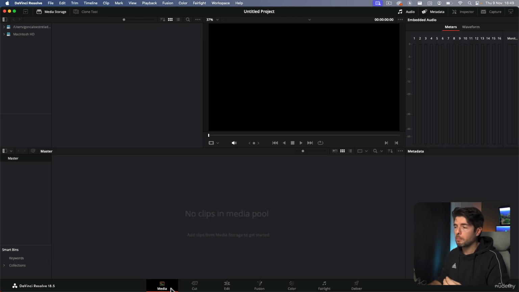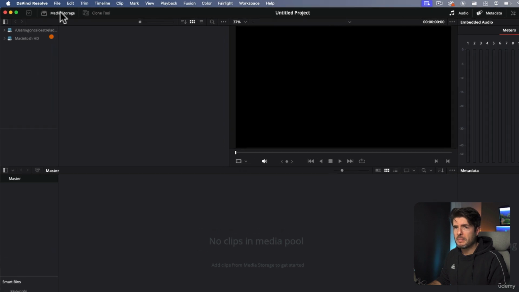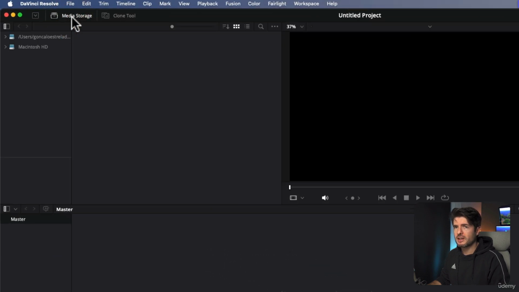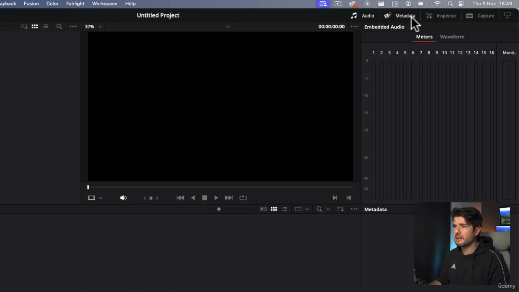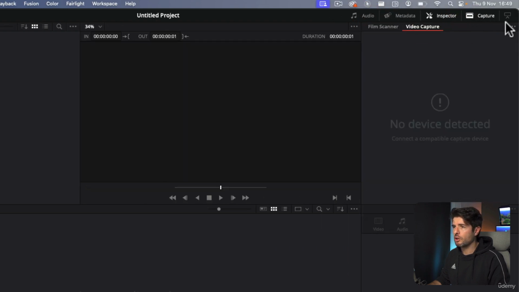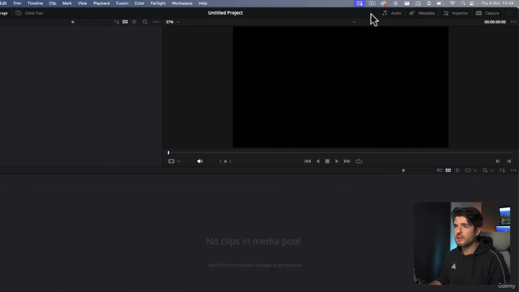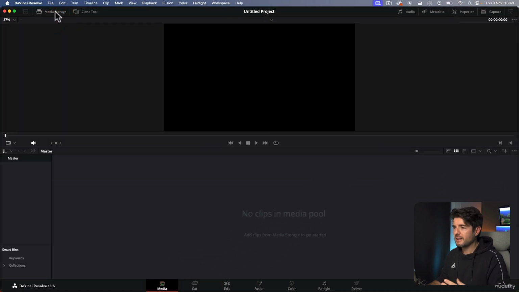This is the media pool. This is where you grab your files and you organize your files. I have my files here, and what I need to do is just import it. You have this media storage window over here that you can turn on and off. You have the clone tool, but you have also audio, metadata inspector, and capture on the right side. So you can close all of them by clicking on the icon, and this will all be closed and you only see your media pool.